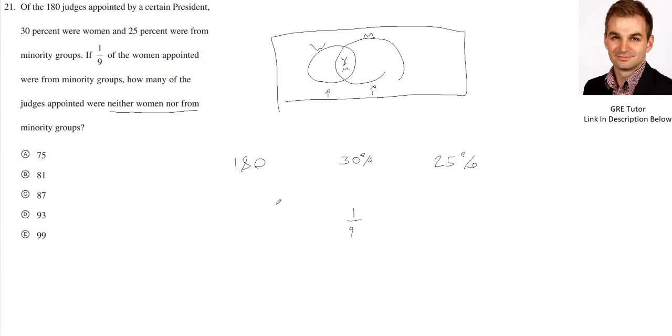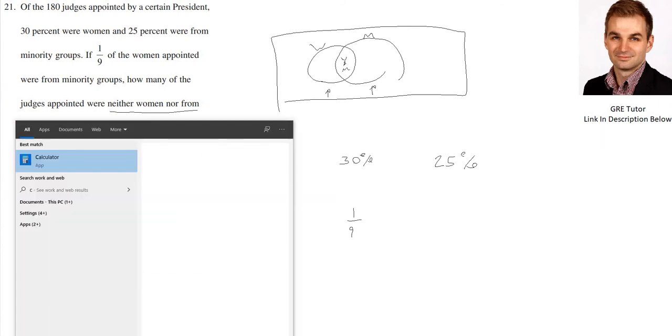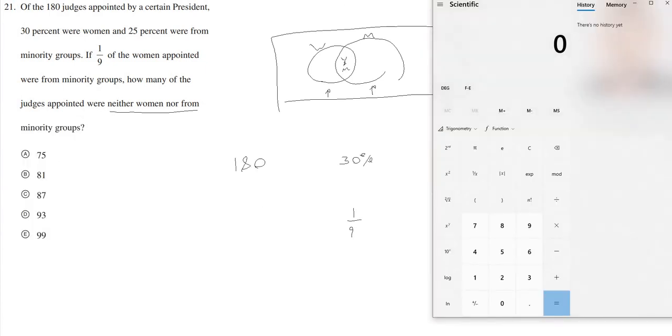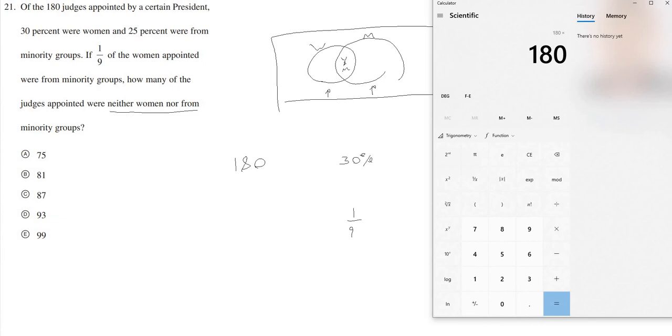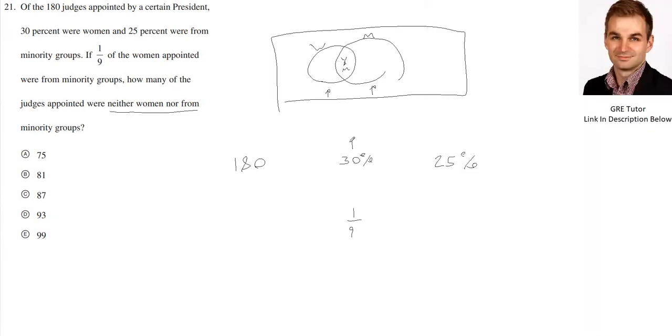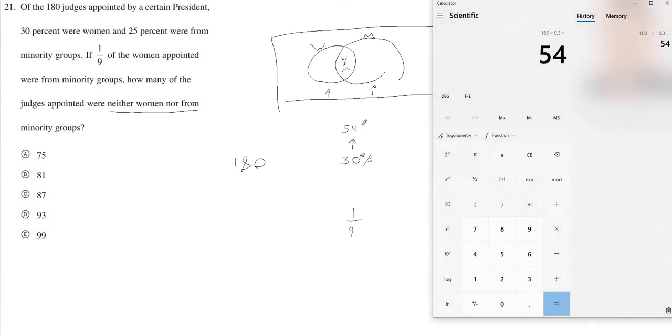180 times 30%. That's what we're going to want to do first. Let's just get a calculator out and do it, because I think we're allowed to have a calculator on the test. So I grab a calculator and we do 180 times 0.3. That gives us 54. So 54 people were women. And then of those 54, 1/9 of them were also minorities. So let's divide 54 by 9 and we get 6.